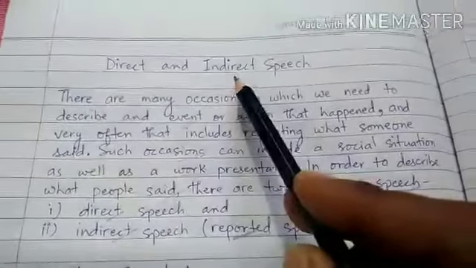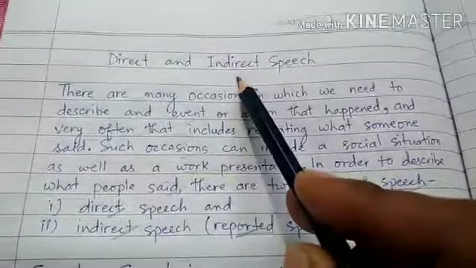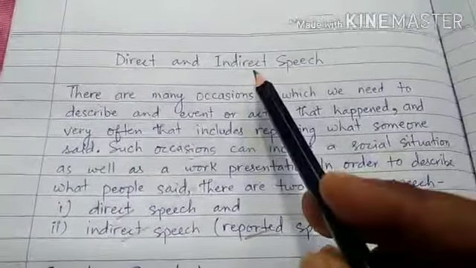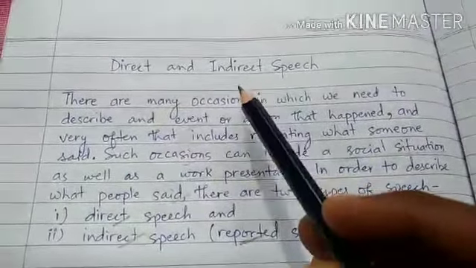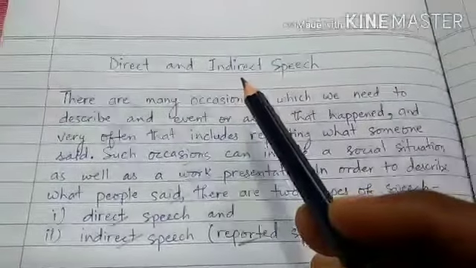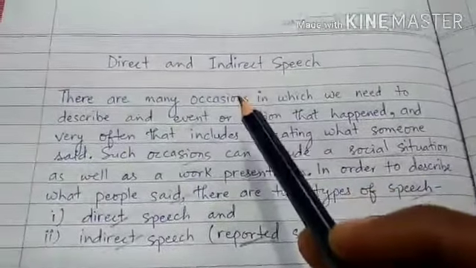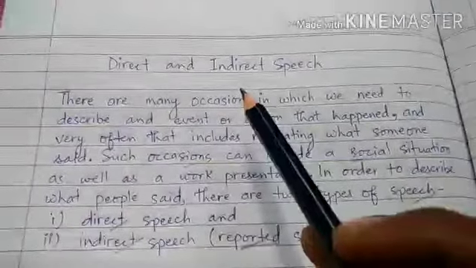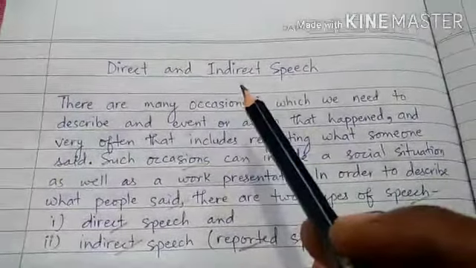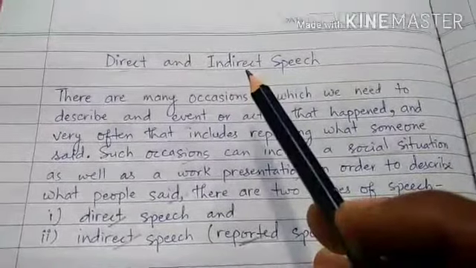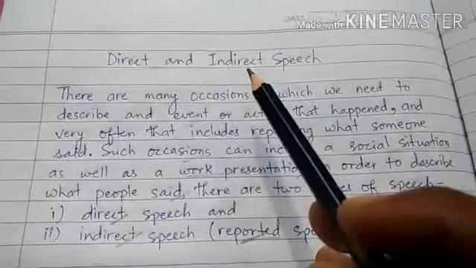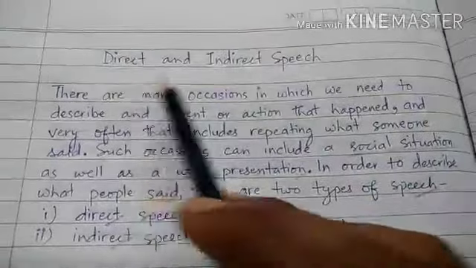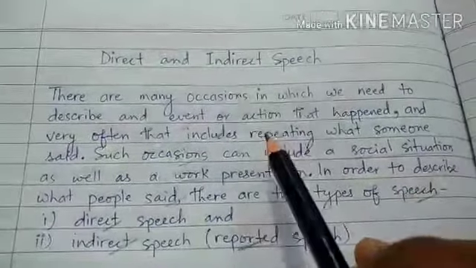In today's class, we will further discuss some more important rules that we have to follow whenever we are writing sentences in indirect speech, or whenever we are changing the sentences from direct speech to indirect speech.